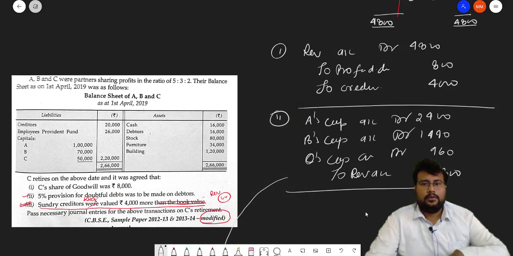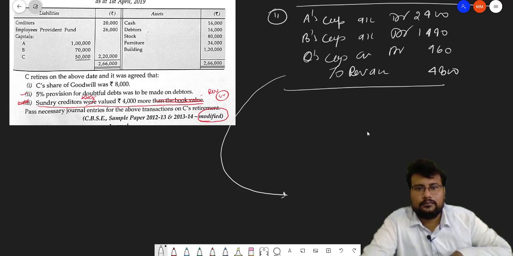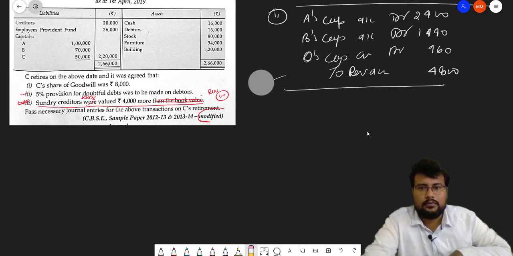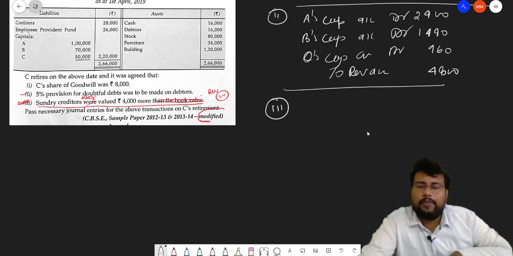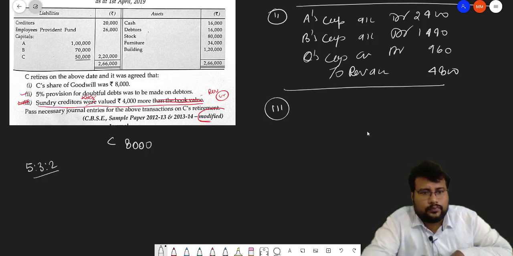देखो बच्चा, थर्ड वन क्या है भाई? थर्ड वन इज वेरी सिंपल. Before that, let me clear this. हाँ जी. So third one is treatment of goodwill. So what is the C share बच्चा? 8,000. So their old ratio is 5:3:2. They retire whom? C retire.